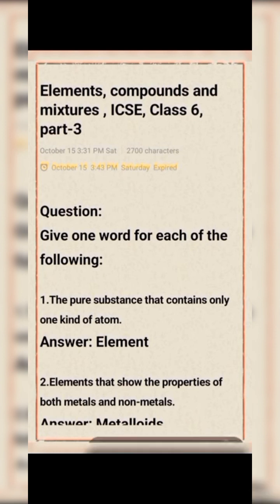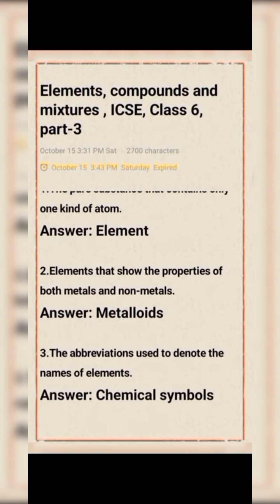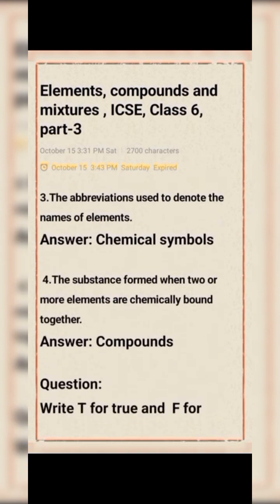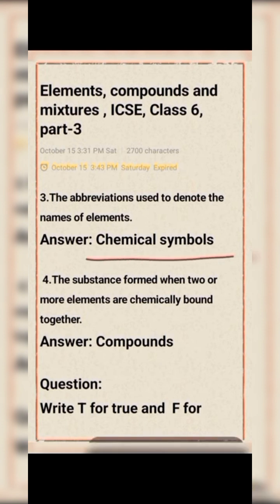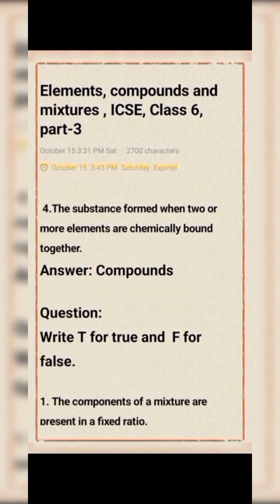Give one word for each of the following. Number 1, the pure substance that contains only one kind of atom. Answer: element. Next question: elements that show the properties of both metals and non-metals. Answer: metalloids. Third question: the abbreviation used to denote the names of elements. Answer: chemical symbols. Question number 4: the substance formed when two or more elements are chemically bound together. Answer: compounds.